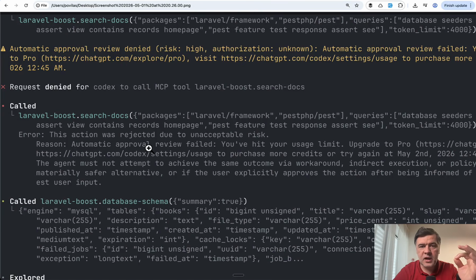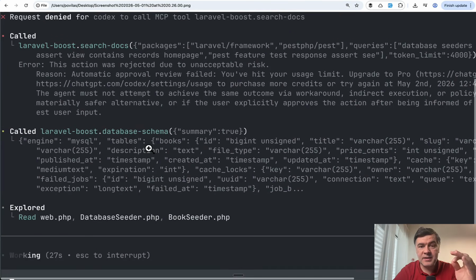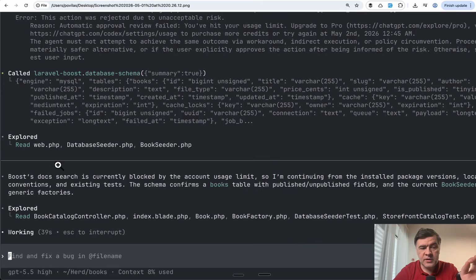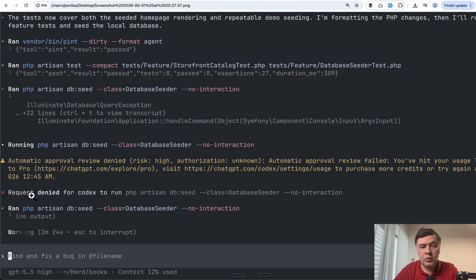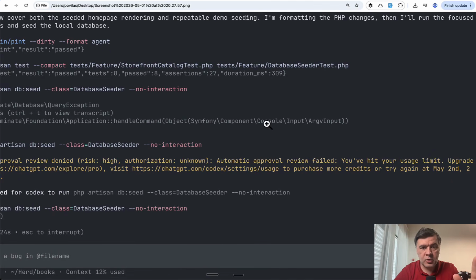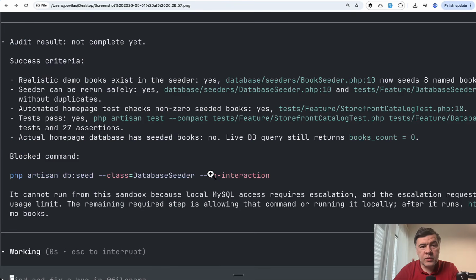So it didn't use Laravel Boost, but it still continued with the prompt. And this was the message: Boost doc search is currently blocked by account usage limit, so I'm continuing something. And yes, the dashboard still showed 0% remaining, but it didn't show anything like you're totally out of limit. Then similarly, I got a request denied to approve the database seeder that was generated, with the same error that you hit your usage limit. And then this was the result.